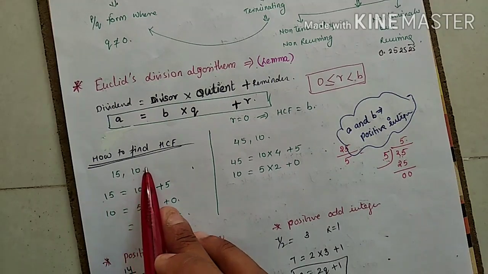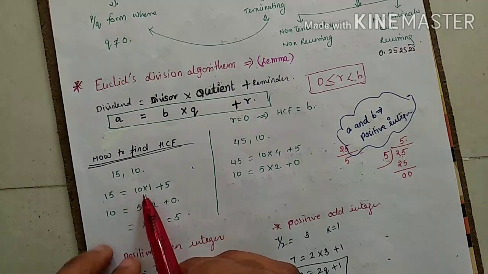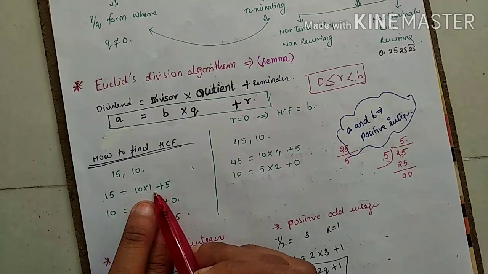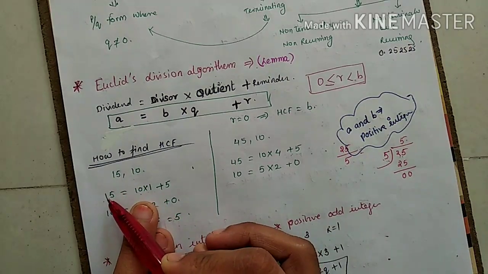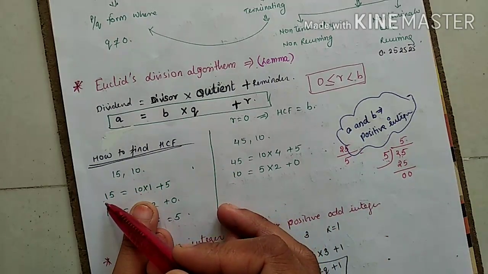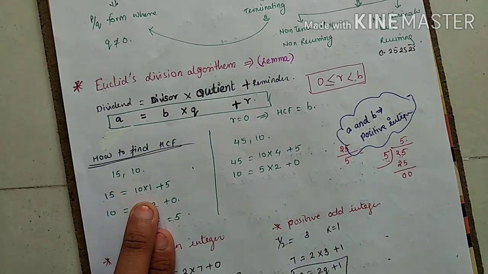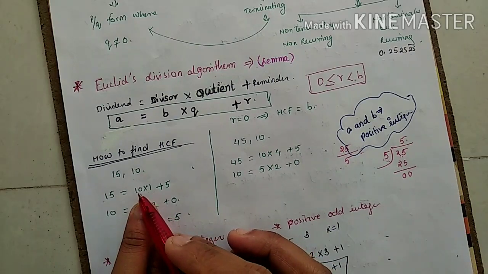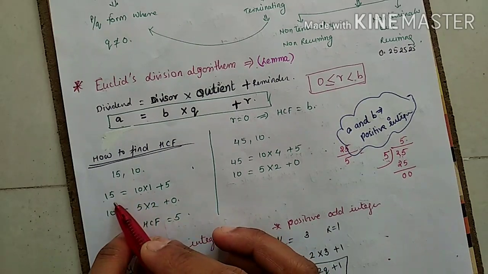So from this 10 I will start multiplying. 10 into what, to go till this? As you know, 10 ones are 10 and 10 twos are 20, and 20 is more than this 15. So I will go for one time. So 10 into 1, 10 plus 5. Why 5? Remainder is 5.